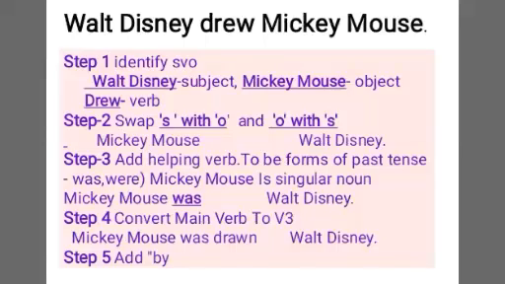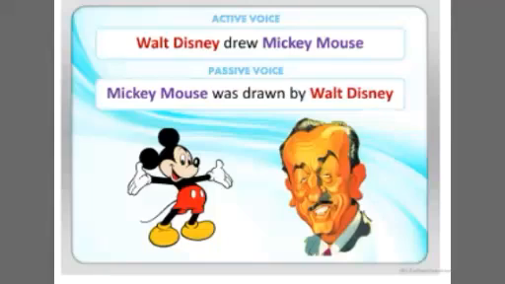Step 4 is to convert main verb to third form of the verb. Draw, drew, drawn. So we have written drawn here after was. Step 5 is to add preposition by before Walt Disney. Here is the complete passive sentence. Mickey Mouse was drawn by Walt Disney.